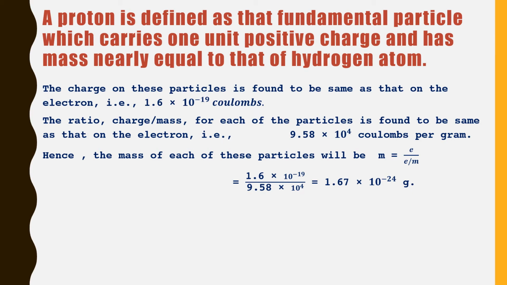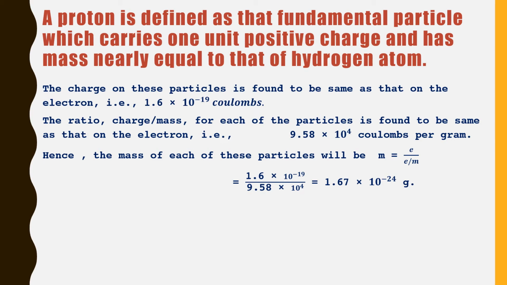So now, after having established the presence of electrons and protons in the atom, the next problem before the scientists was to see how these particles were present within the atom. For this they gave various models of atom, which we will discuss later on.